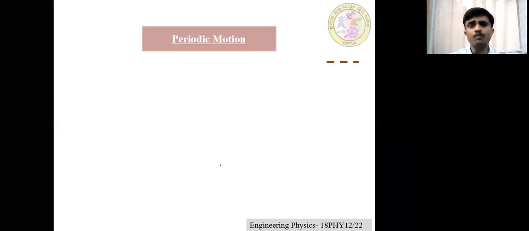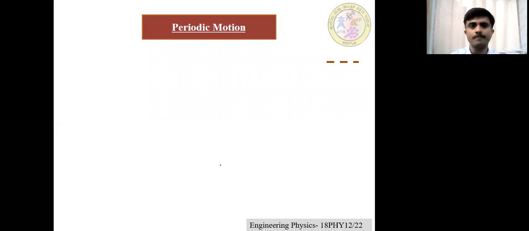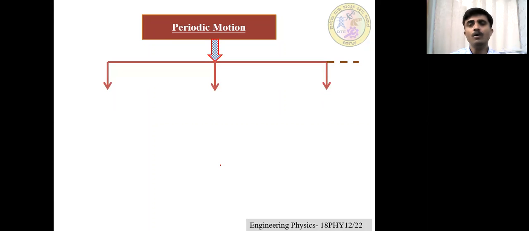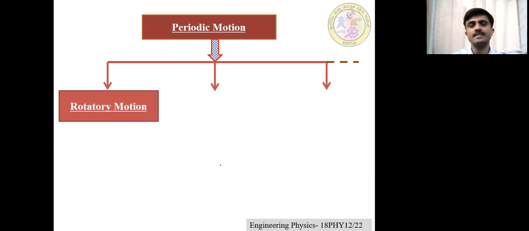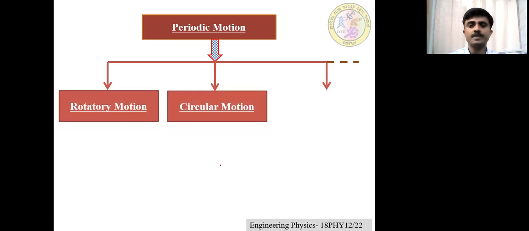Now let's move to the most important part of today's topic, that is periodic motion. What is periodic motion? As I told you, periodic motion means the motion that repeats at a regular interval of time. We found that some periodic motions are rotatory motions, some are circular motions, some are oscillatory motions, and some are vibratory motions, and so on. Now let's discuss one by one along with examples.